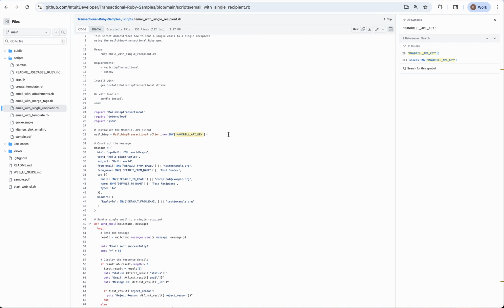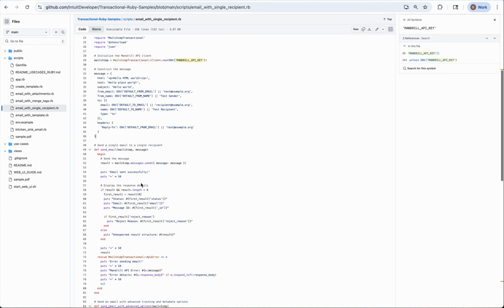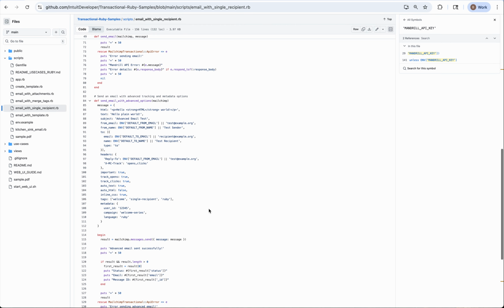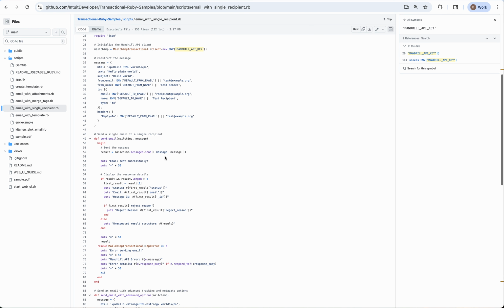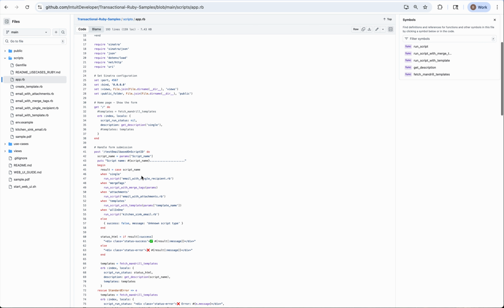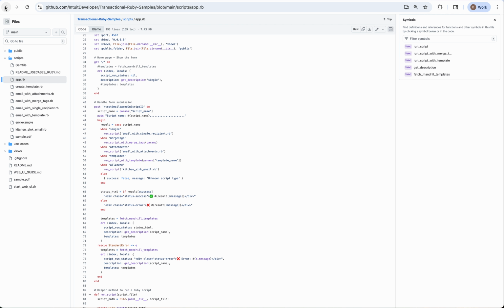We're using our Mandrill API key environment variable. We're then constructing an email message down below. And then we have this send email function. We have send email with advanced options. And you're going to see a number of scripts in here that all operate that way. We then have a much larger app that is going to have some UI component to it. We'll take a look at that shortly.